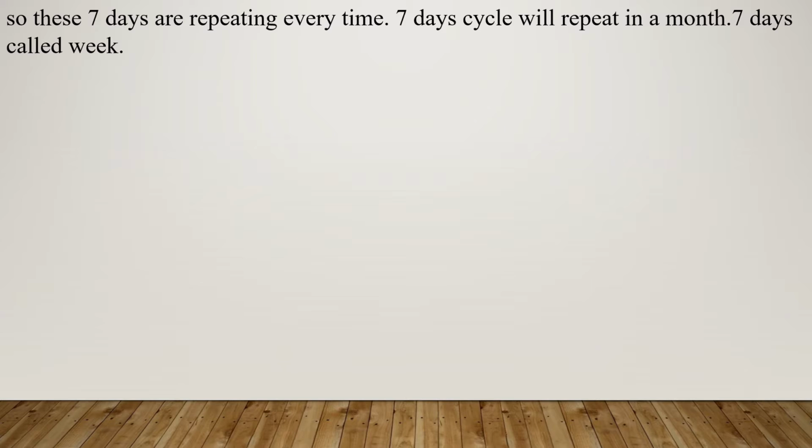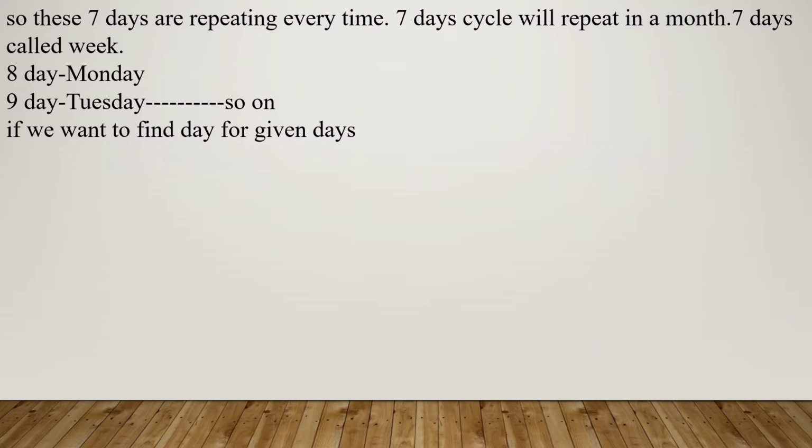So these 7 days will repeat continuously. Means suppose the 8th day will come as a Monday, the ninth day will come as a Tuesday, and the 10th day will come as a Wednesday. So this 7 days cycle will repeat throughout the year, throughout the month, throughout the centuries also. So suppose we want to find the day for the given days.